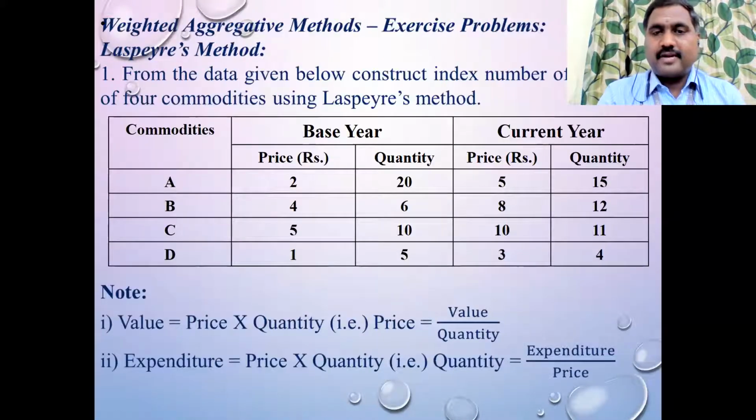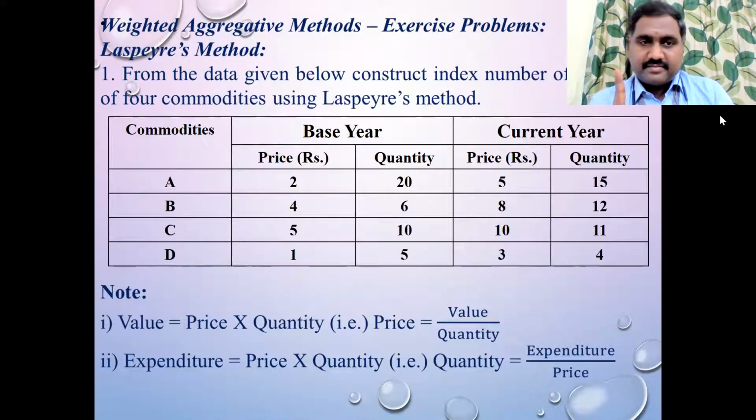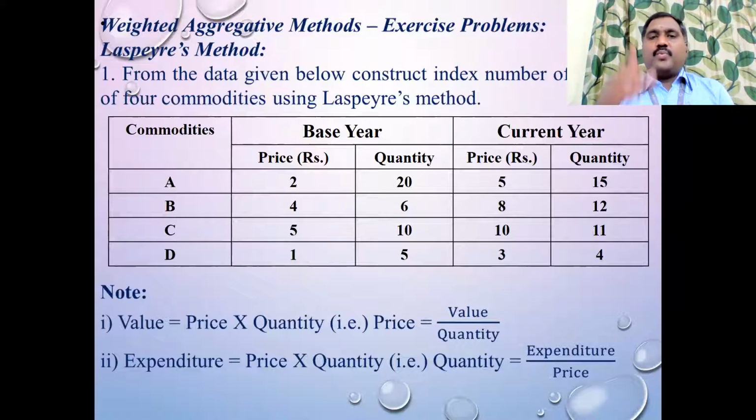Now, the first problem. Take down this first problem. See, this is a problem. They're asking you to work it under the Laspeyres method. So copy this problem. Now tell me which is P0, which is P1, which is Q0, which is Q1. You guys have to tell. It's very clearly given. They have given the four commodities A, B, C, D.